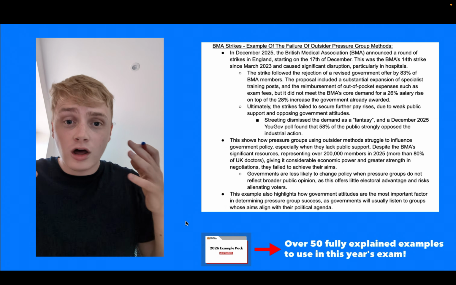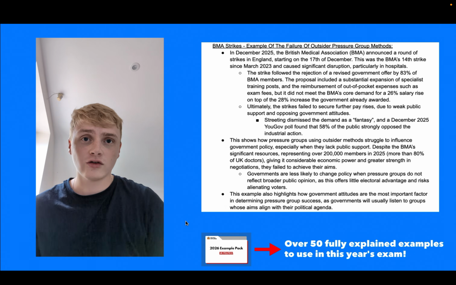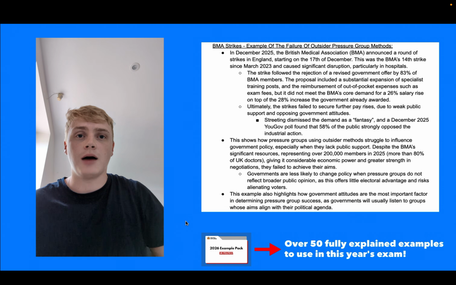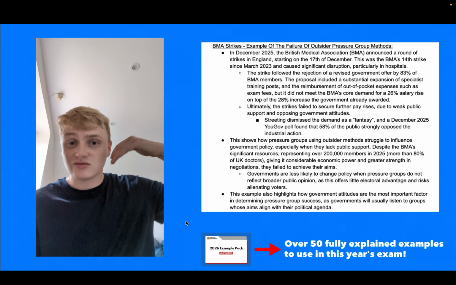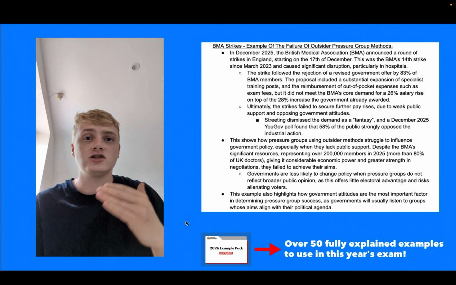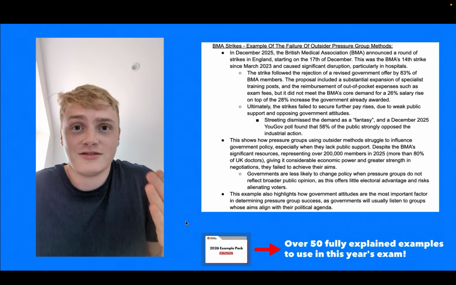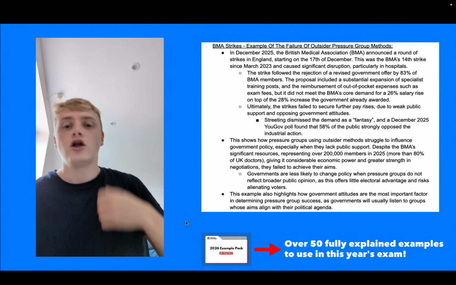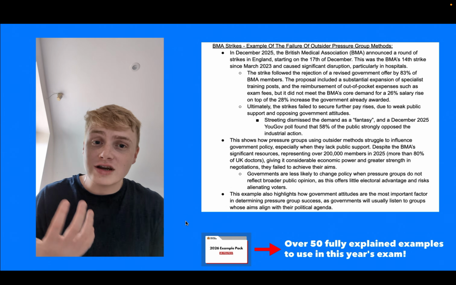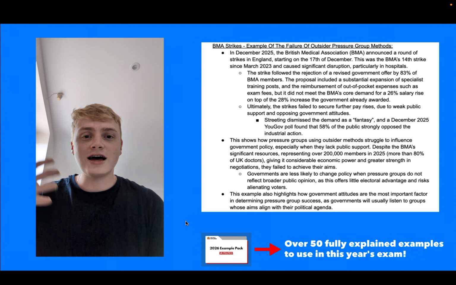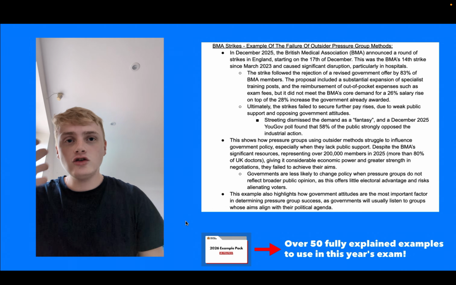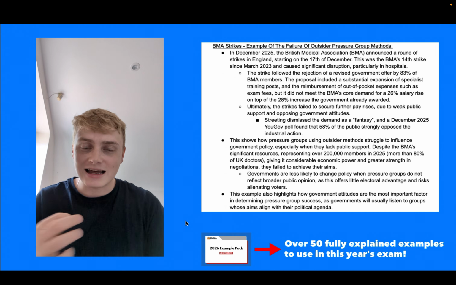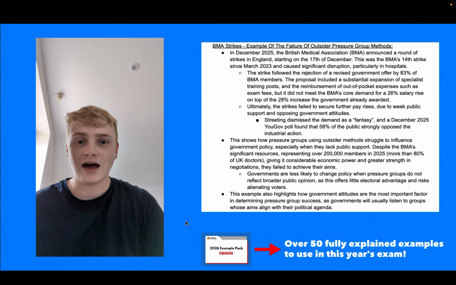It followed the fact that the British Medical Association and doctors had rejected an offer of 8.3% pay rise by the government, and they were trying to secure further pay rises but were unsuccessful. They were unsuccessful due to weak public support and the government not supporting them. Wes Streeting, the health secretary, described their demands as a fantasy, and a YouGov poll in December 2025 found that 58% of the public strongly opposed their industrial action.